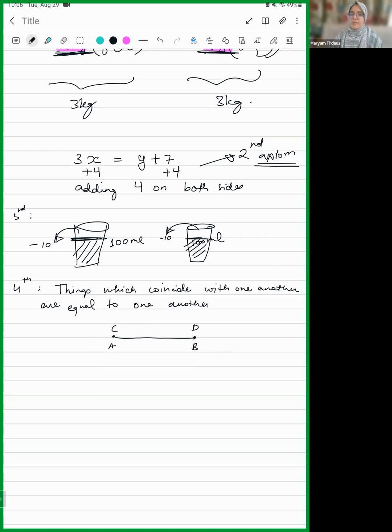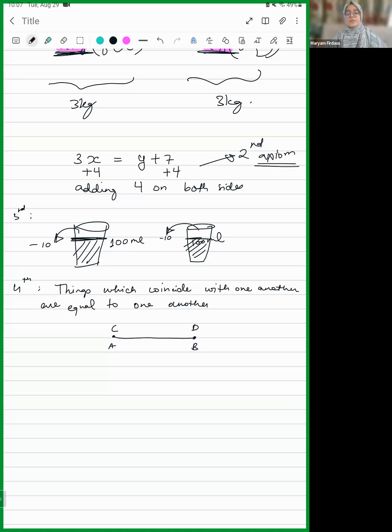You don't have to keep them in a straight line for them to be equal. If they are exactly identical to each other, then they are going to be equal, right? For example, they're going to be equal in weight and size. So, for example, identical twins. But that's about human beings. Yes, Avni, like we keep two same glasses with the same amount of water, that also will be.